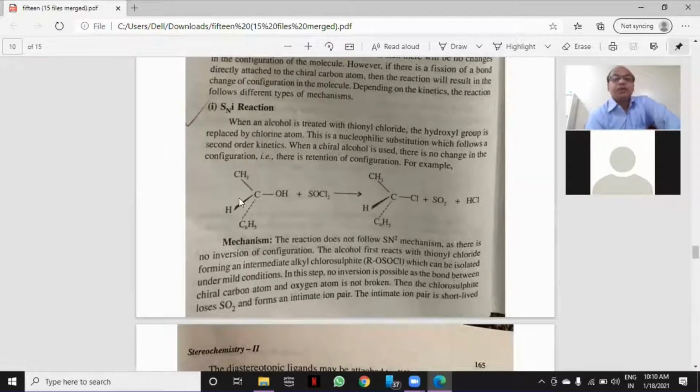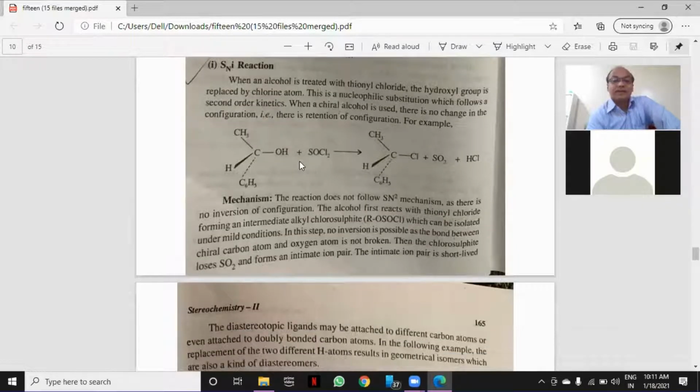If all these three groups got shifted to the opposite side of this carbon atom, in place of OH, on the front side of the carbon, then we could say there is an inversion of configuration. But there is no such case happening. Therefore, it is called retention of configuration. This means the SNi reaction is an example of retention of configuration.